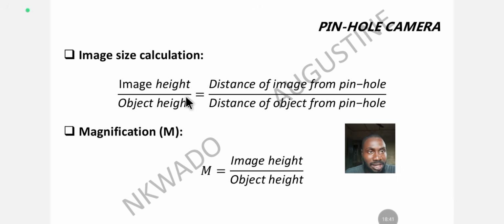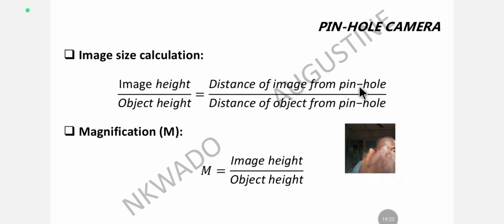Image height over object height is equal to distance of image from pinhole over distance of object from pinhole. So you can use any of these formulas to solve for the image size of a pinhole camera. You can either use image height over object height, if you are given image height and object height in your parameters, or you can use distance of image from pinhole over distance of object from pinhole. Very easy. You can use either of the two.